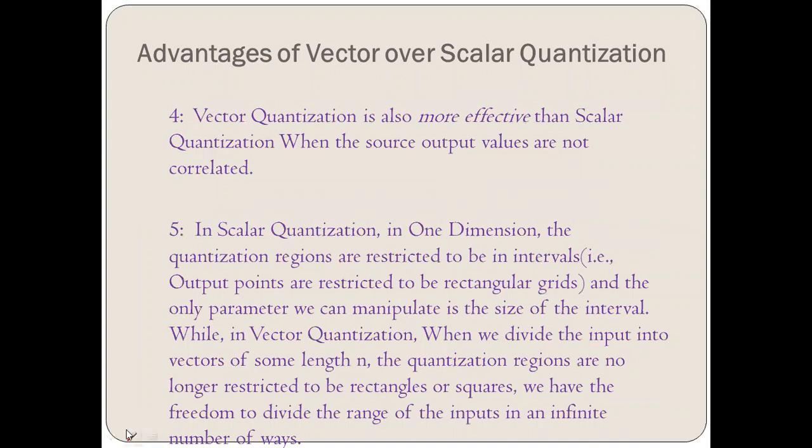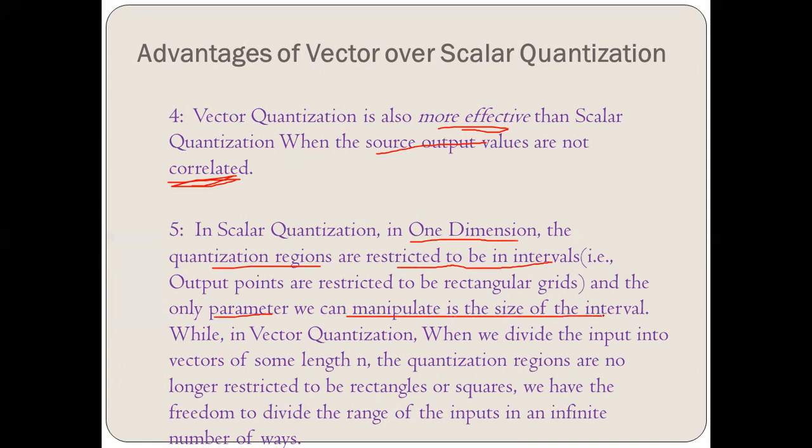Next point. Vector quantization is more efficient. We have already seen that it is more efficient, but why? Because the source output values are not correlated. Next is scalar quantization. In one dimension, the quantization regions are restricted to be intervals, and the only parameter we can manipulate is the size of the interval.